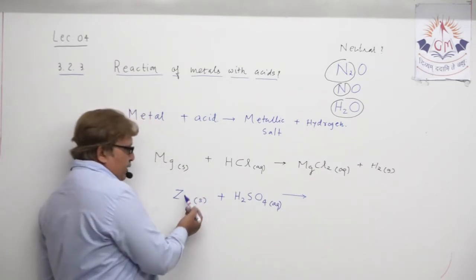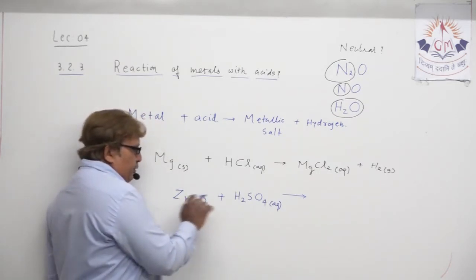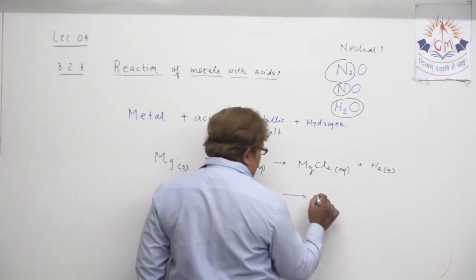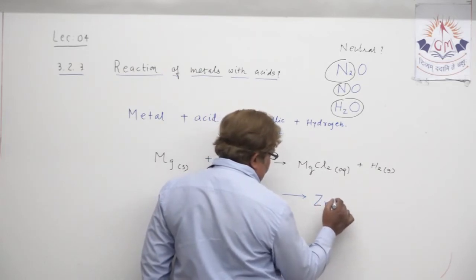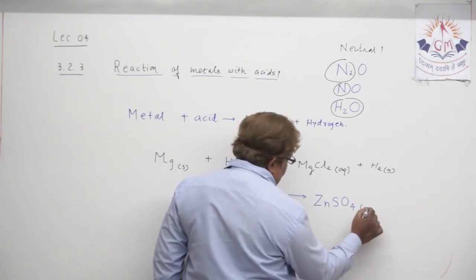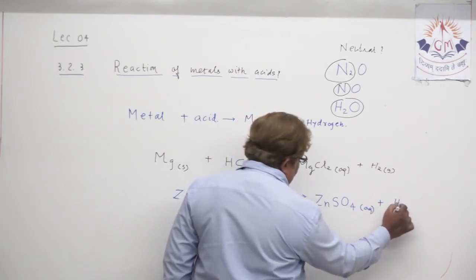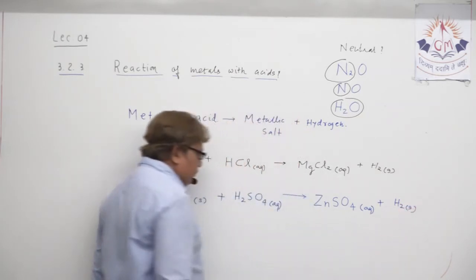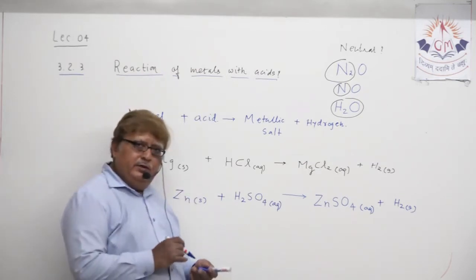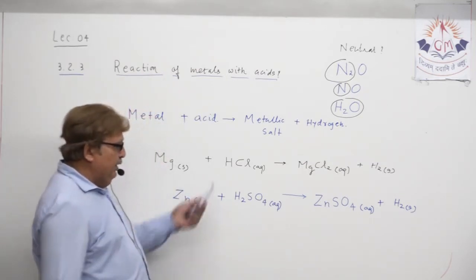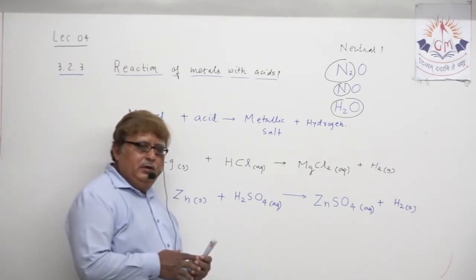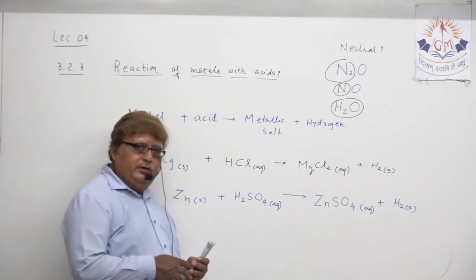From here you can make the equation simply. Zinc will combine with SO4 and it forms one particular metallic salt, which you can say zinc sulfate, and releases hydrogen gas. So in both cases, we have explained that any metal you can take, and the acid you should take dilute, either dilute hydrochloric acid or dilute sulfuric acid.